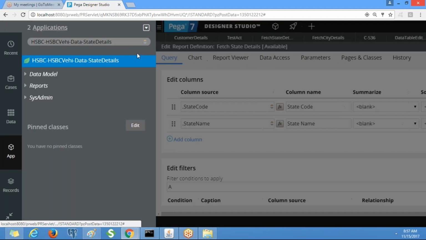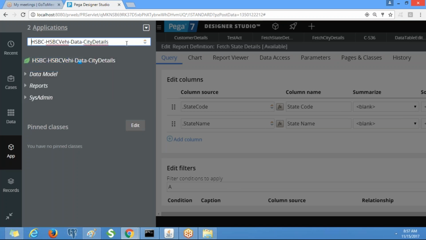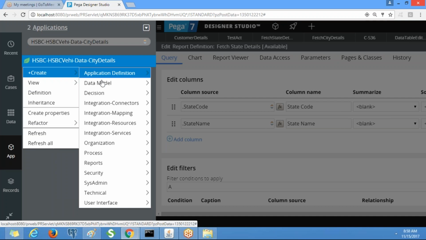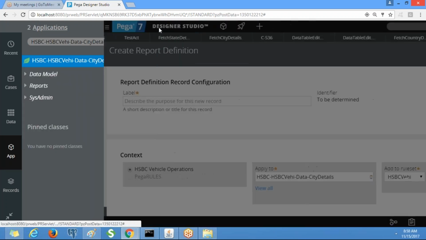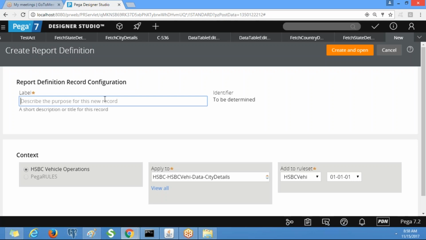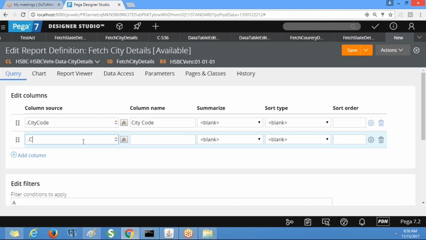Similarly, go to the city details data class, right click, reports, report definition. City code, city name.